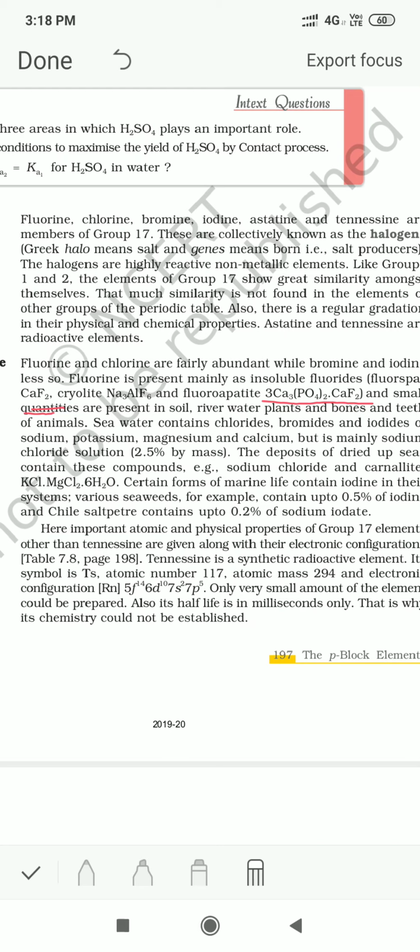So bromides and iodides are less common. Compounds of fluorine and chlorine are found abundantly in nature.